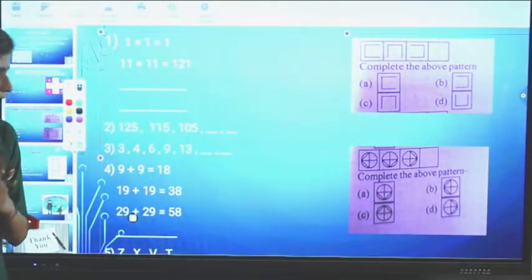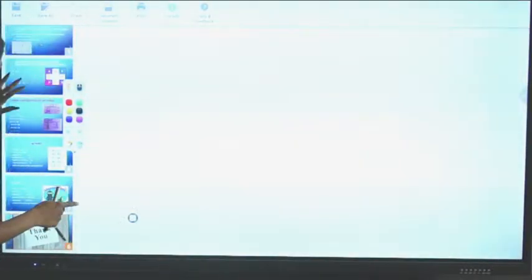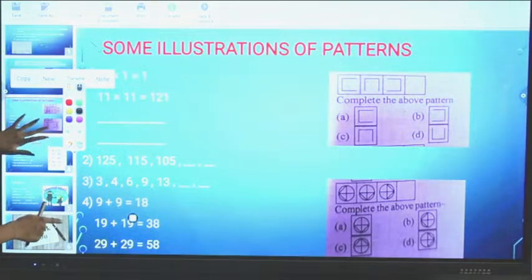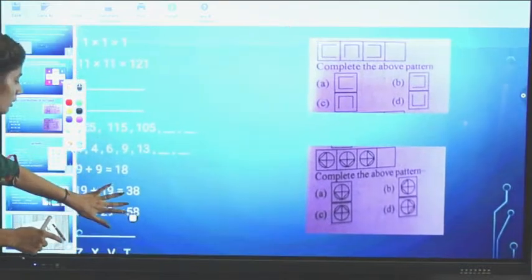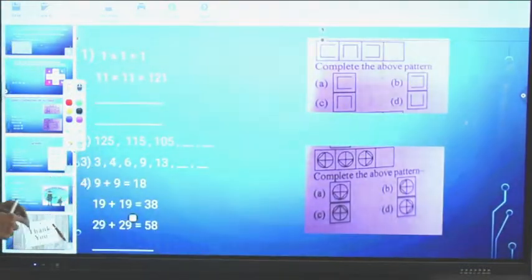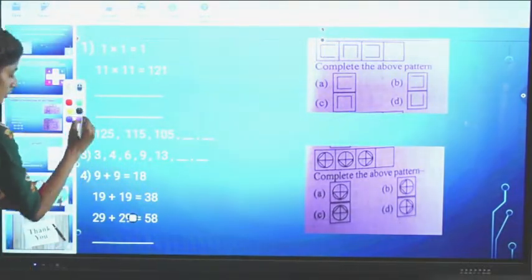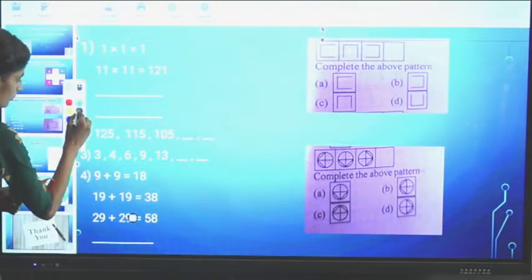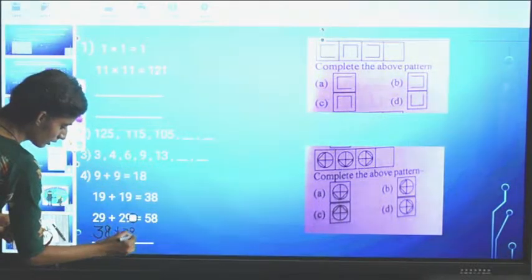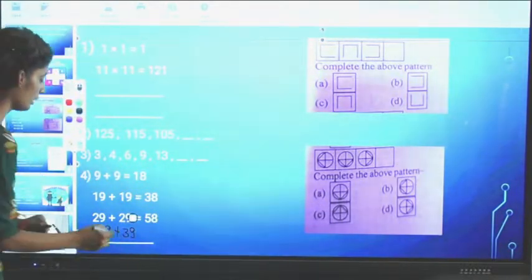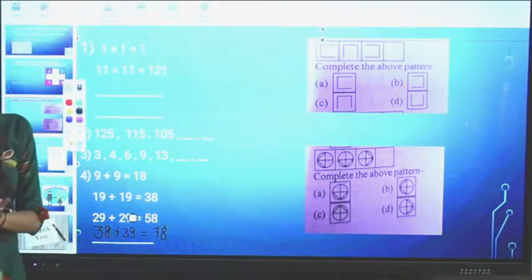First 9, then 19, and then 29. 9, 19, 29. So the next term will be 39. 39 plus 39, okay, 39 and 39 will become 78. This logic we are using in this.